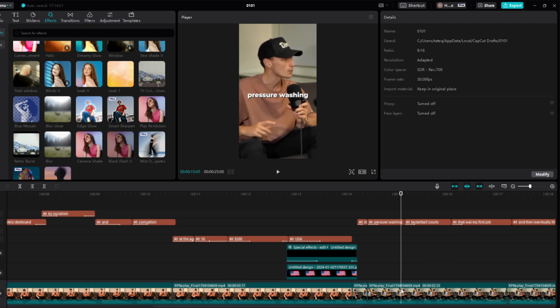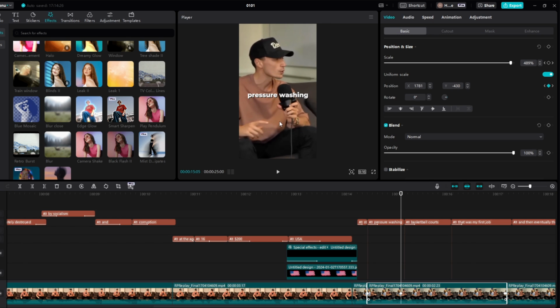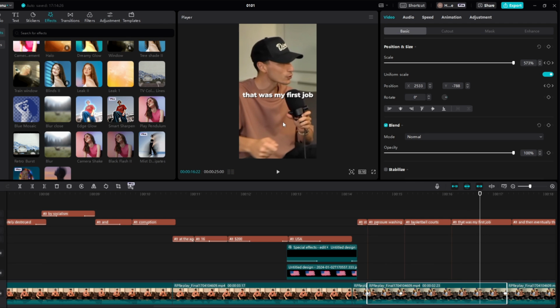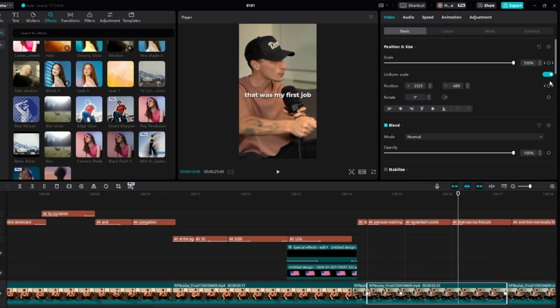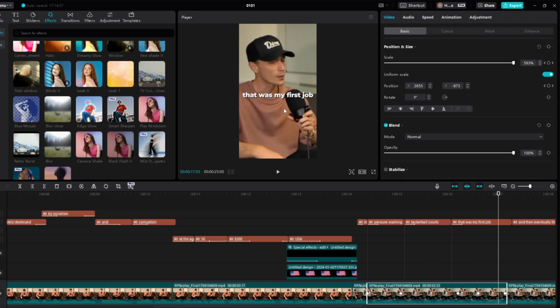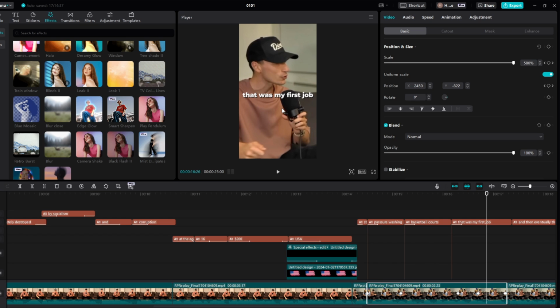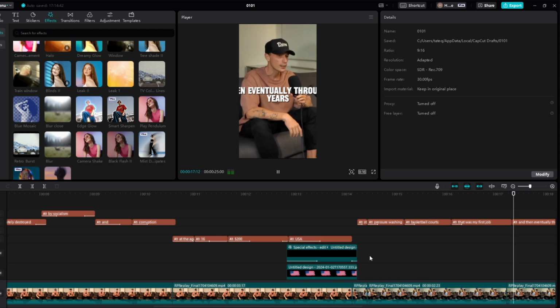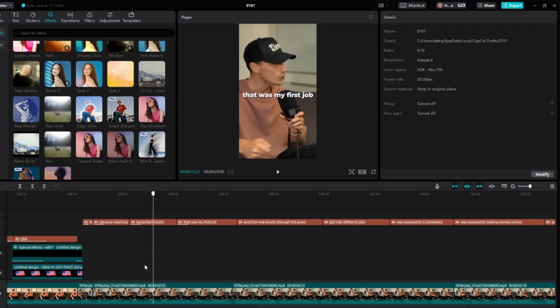Pressure washing. So right here, if it does that, you can just move it. Now you've already selected the position scale. Basketball courts. That was my first. And right there, so that is perfect. So we'll add one there, and then right there, we'll bring this to like here. This is called phase tracking with keyframes basically, and then perfect. So we can see how that looks. Pressure washing basketball courts. That was my first job, and then eventually perfect, just like so.